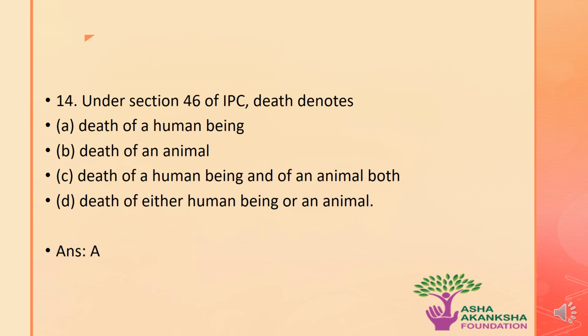The next question is, under section 46 of the IPC, death denotes which of the following? Options are A, death of human being, B, death of an animal, C, death of a human being and an animal both, or D, death of either human being or an animal. The correct answer to this question is option A, that is section 46 of the IPC, death denotes the death of a human being.